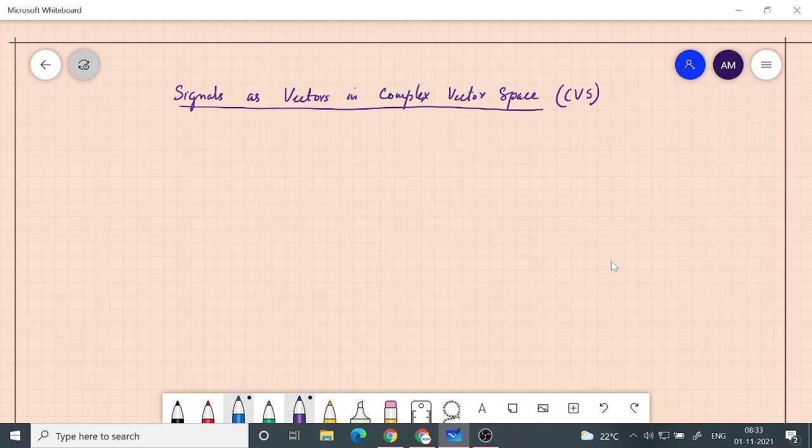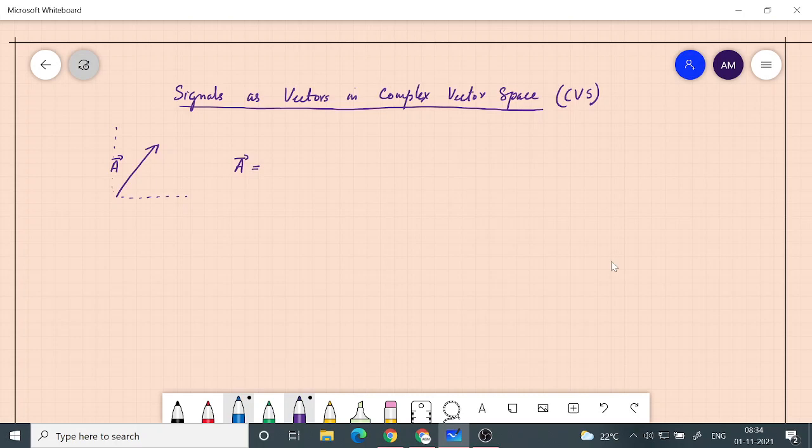As an introduction to this, we will look at the normal vectors. The normal vectors, for example, in a plane, in this plane where we are writing. So if there is a vector A, you must be familiar already that you can resolve these vectors into its x component and its y component.